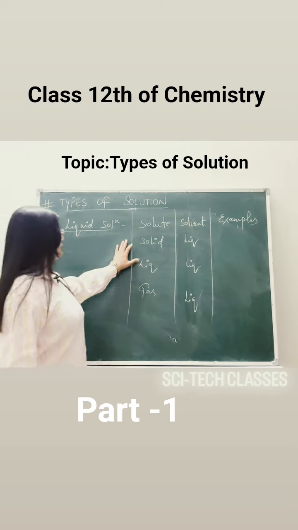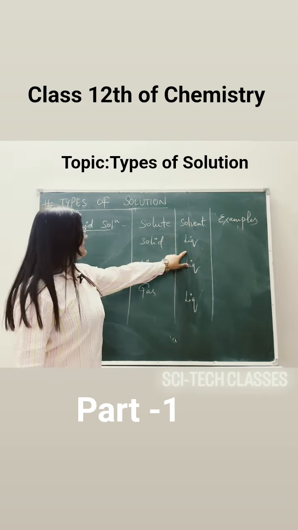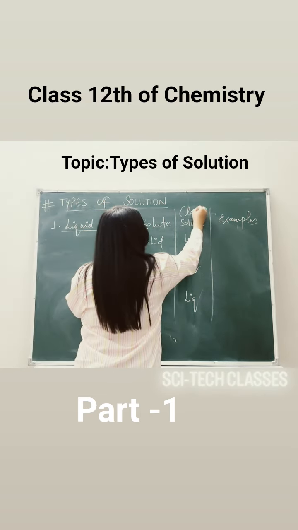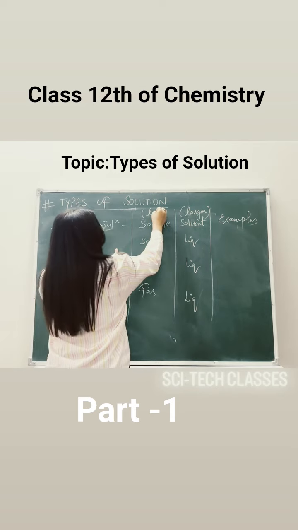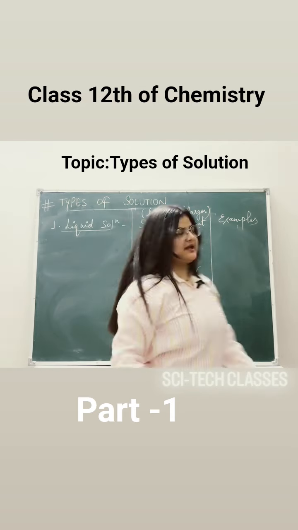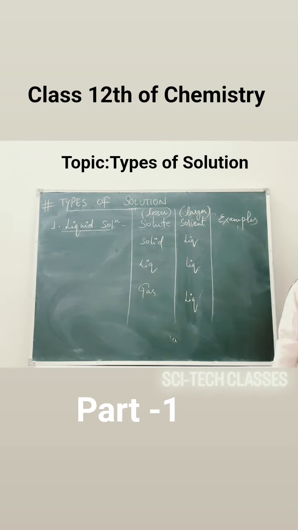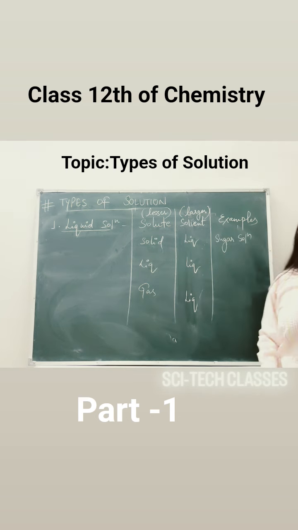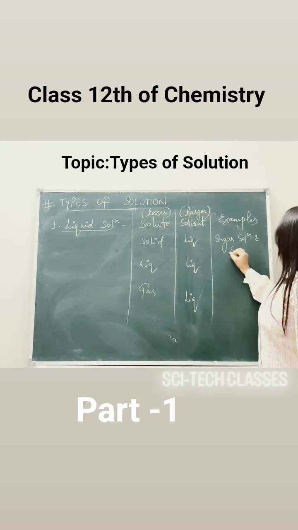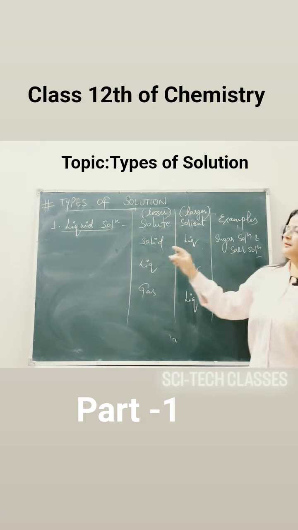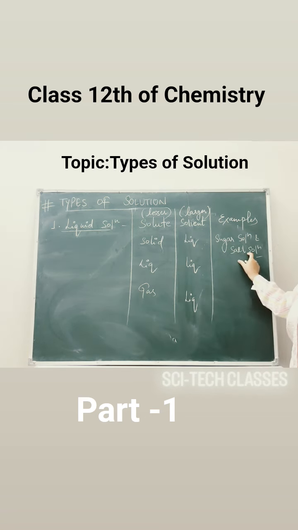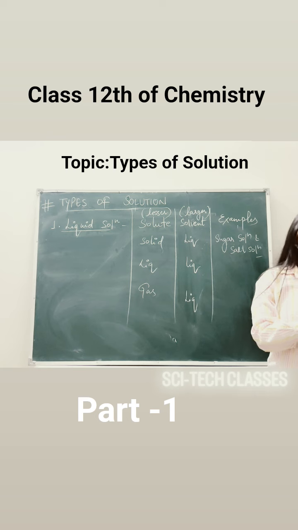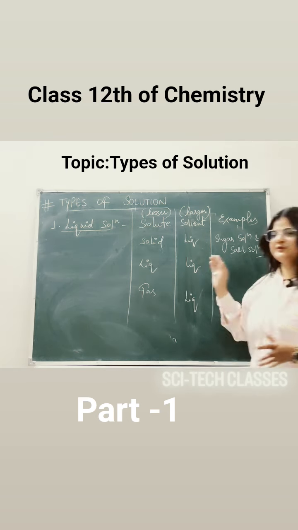Now we'll see the examples of each. First, solid in liquid. This is present in a larger amount and this is present in a lesser amount. Sugar solution is an example of a solid in liquid solution, and salt solution is also an example. Sugar and salt are the solute, present in a lesser quantity as compared to the liquid, that is water.